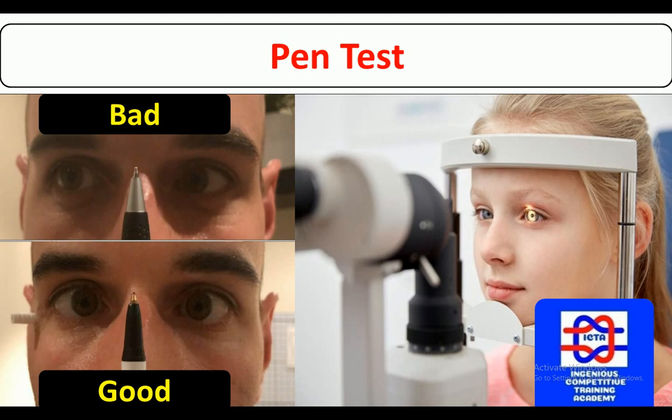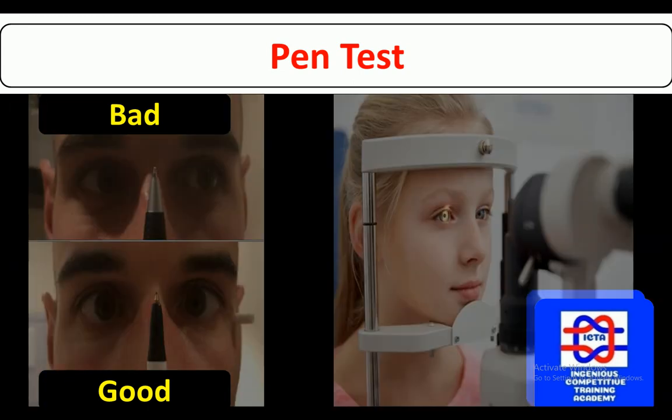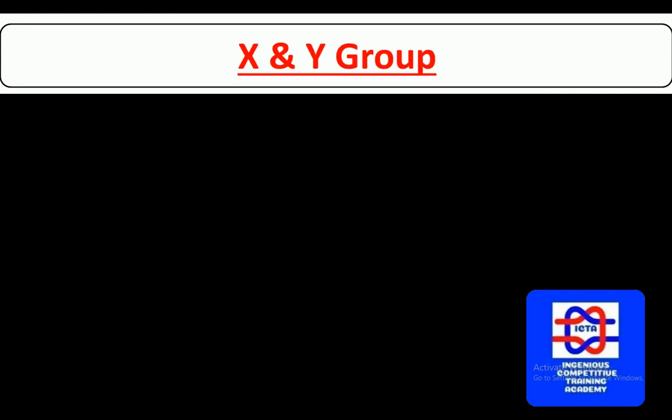They will get the pen in front of your eyes. So the down one, which is a good of nature, you have to look at the pen only. You can't be the upper one. And now the technology has changed. They will directly check your eyesight by using the equipment. Next we have